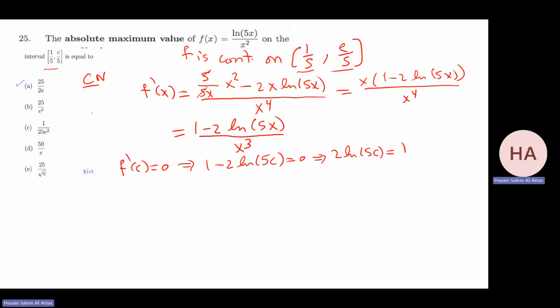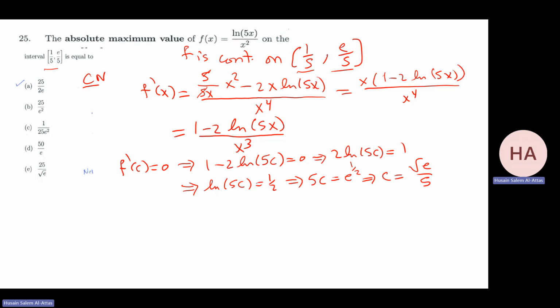Correct? Yeah. So that implies what? Ln of 5c equal to half. Take exponential of both sides, so that means 5c equal e to the power half. That implies c equals root e over 5.